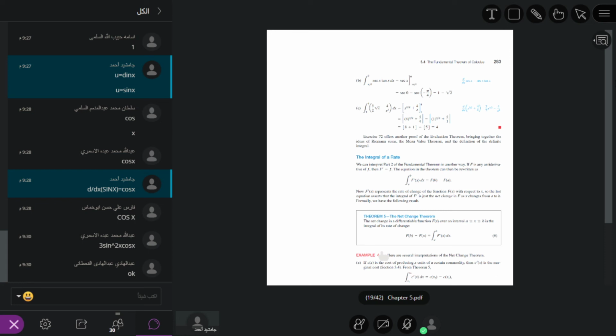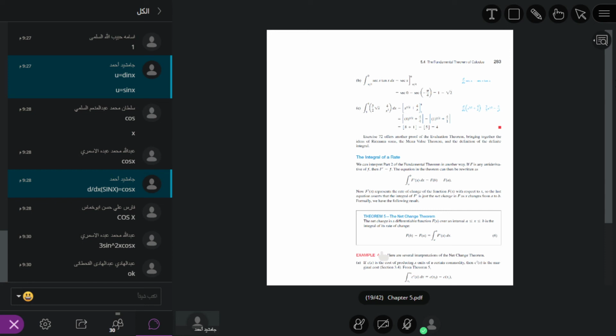So there will be this type of function, which is in terms of the derivative. So I again repeat, the net change in a differentiable function f of x over an interval a to b is the integral of its rate of change.